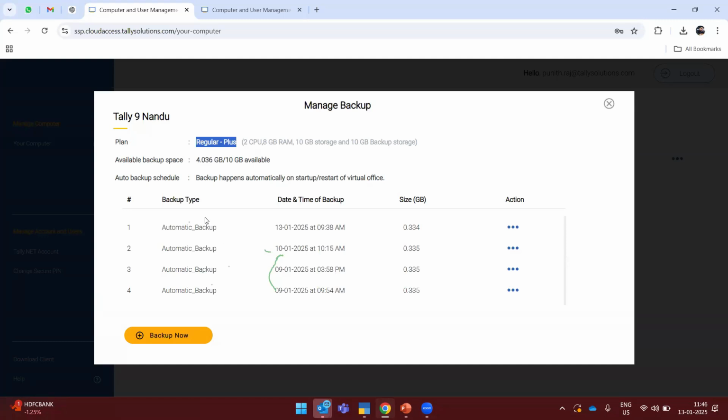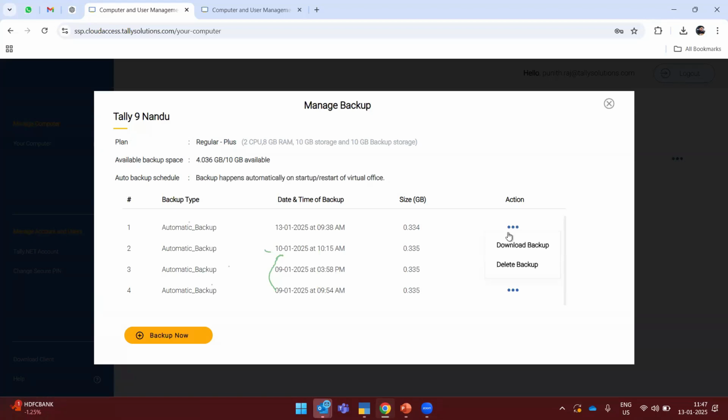Also, you can see there is an automatic backup, and the automatic backup happens automatically on startup or restart of your virtual machine. So once you restart your virtual machine, the system will take your auto backup. No need to make a manual backup. If you have any traditional method to take a manual backup, we have already given the user. You have to drill down to Tally and you can take the manual backup as well, how you are taking now from your desktop version.